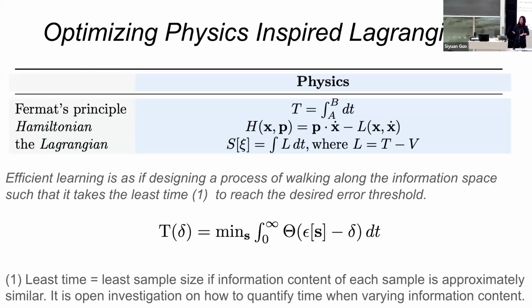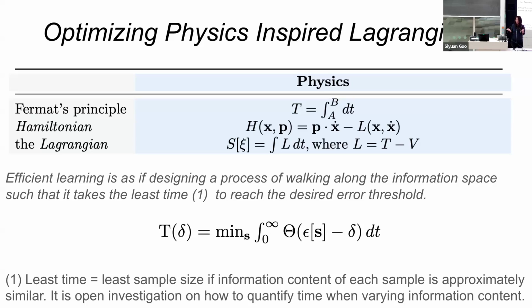And so the three in physics can be interchanged. So they are kind of governing a similar principle, but expressed in different ways, like one is light, the other is mechanics. So here I started with Fermat's principle first in my investigation. As I said previously, efficient learning is walking along the information space such that it takes the least time. By time, when we design a learning system, we take the samples in, and suppose the information content of each sample is approximately similar to each other. Then least time means the sample size.